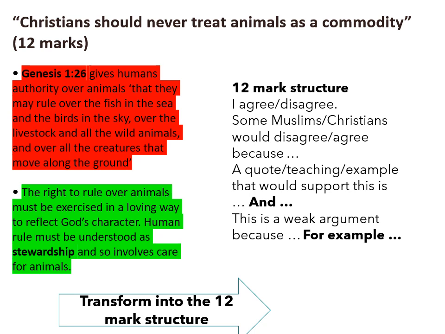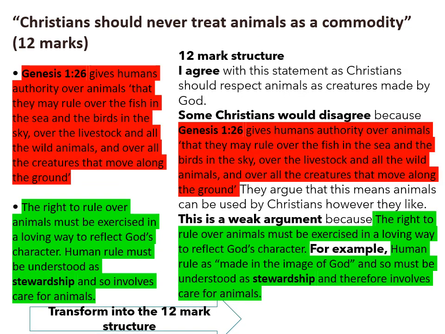Having selected these two arguments, I can put them next to each other, as you can see there, and then what I need to do is transform them into the 12-mark structure. So I select from the sentence starters. I may need to adjust them slightly, but using those sentence starters to put those two arguments into that structure to start my argument. And this is what it looks like.